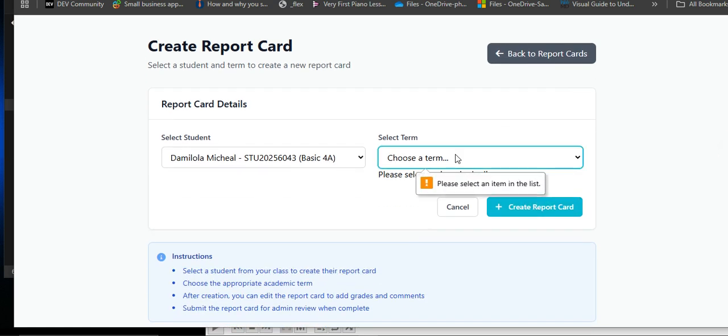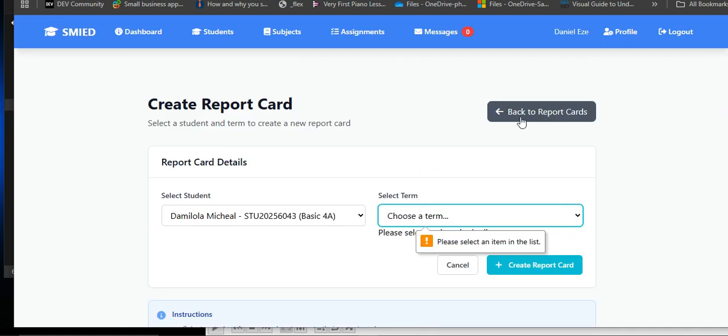Okay, sorry, we must have done that. But the flow is that when a teacher creates reports, a teacher cannot send reports to parents. A teacher sends the report to the admin. As soon as the admin sees it and approves, it automatically sends the report to the parents' dashboard.